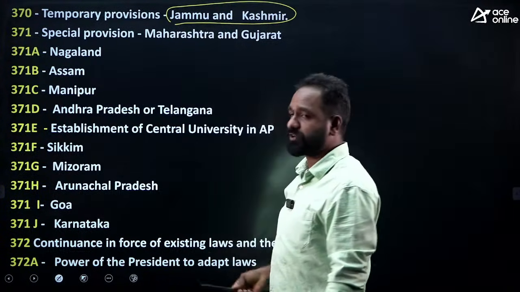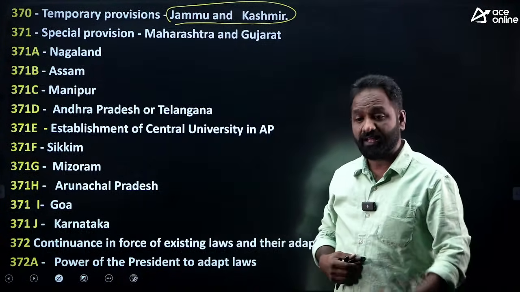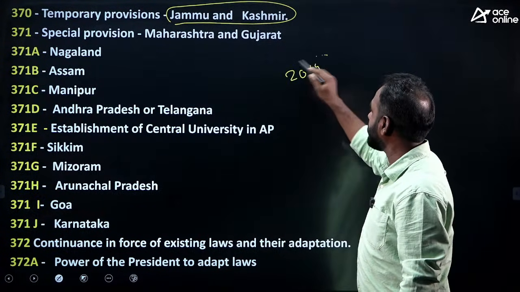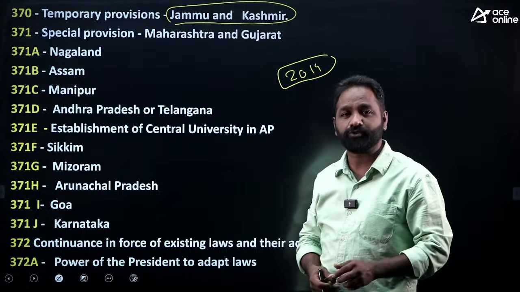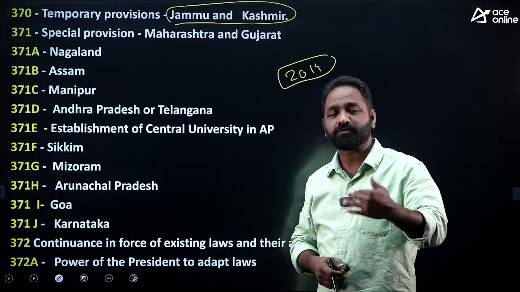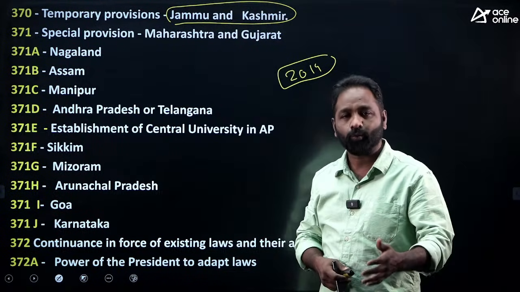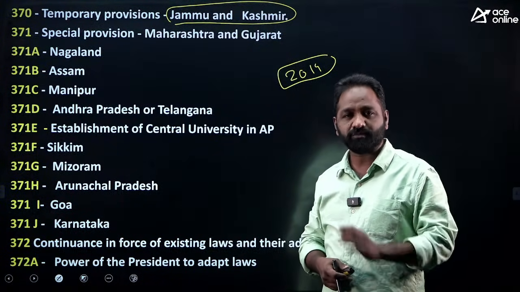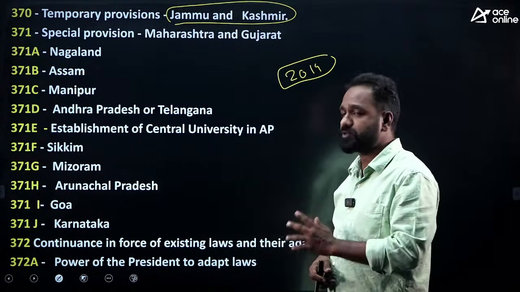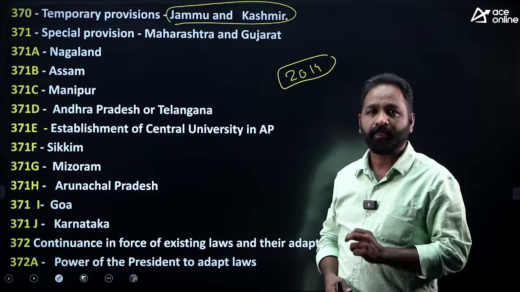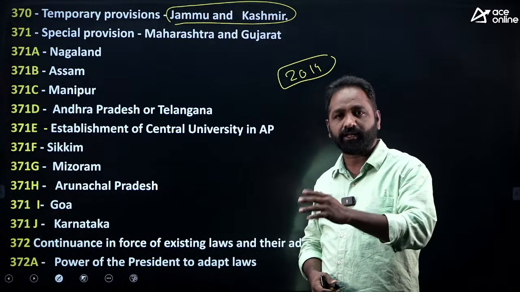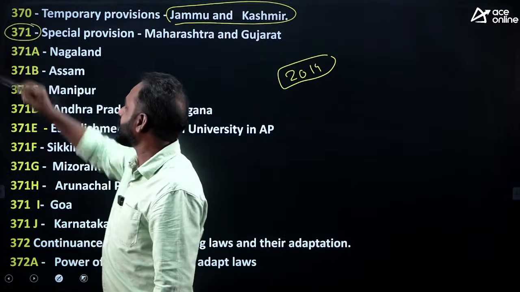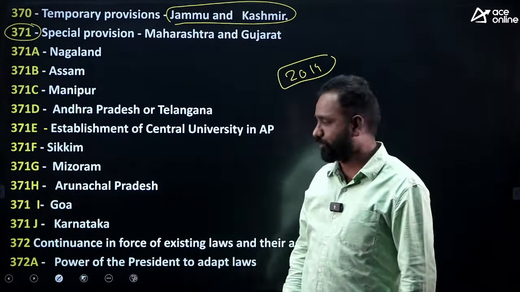As you know, not just special provisions, a separate constitution was there for Jammu and Kashmir. But everybody knows that in 2019, the government of India introduced a bill, and through that bill the special provisions given to Jammu and Kashmir were removed. Now Jammu and Kashmir does not have any special constitution; it is like our other states. And they changed Jammu and Kashmir and Ladakh into two separate union territories. Everybody knows that. And Article 371, in this article, some states were given special provisions.